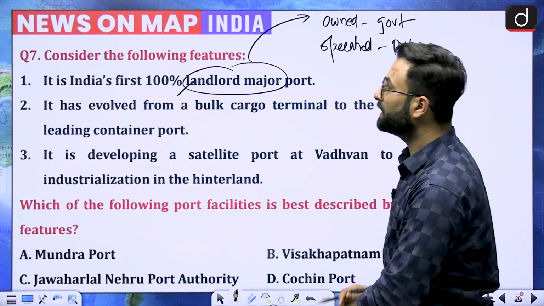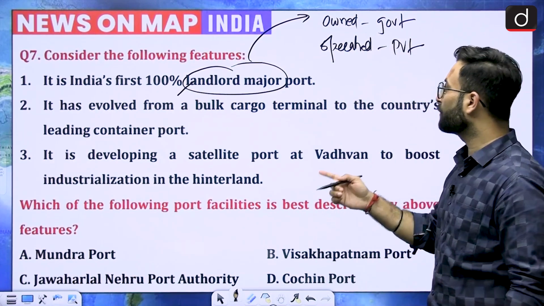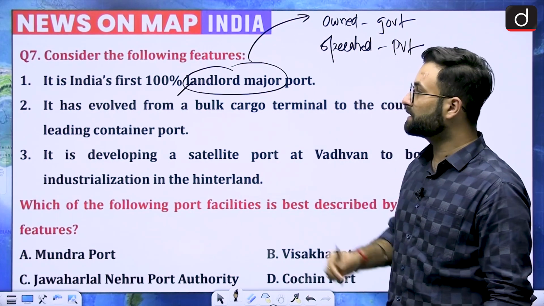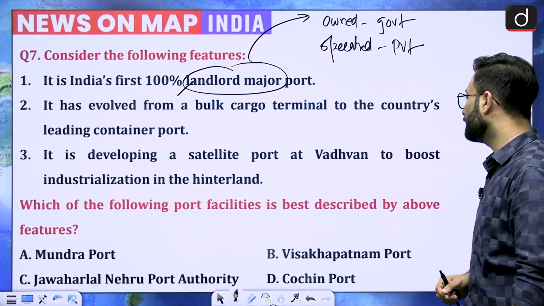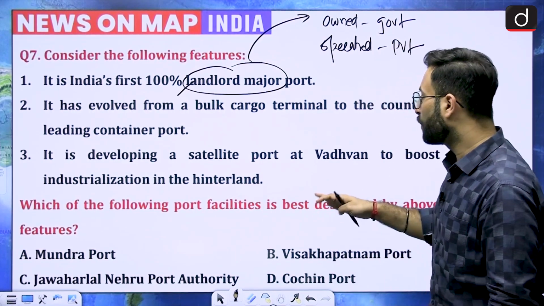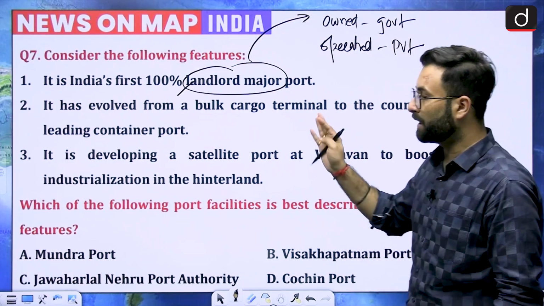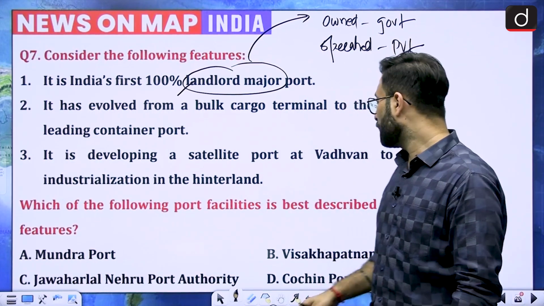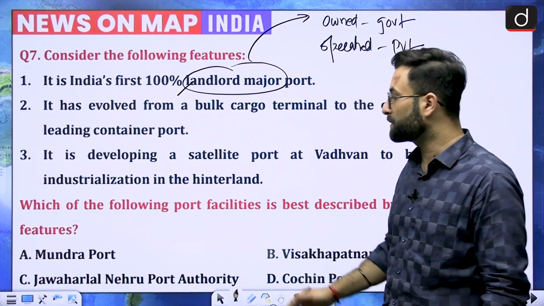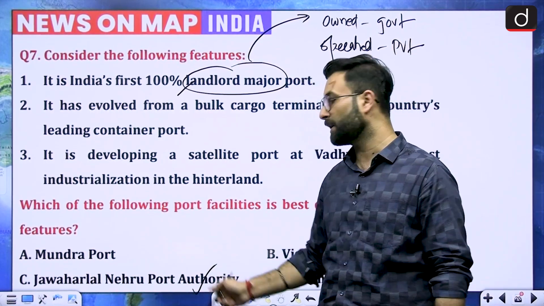Coming to the next one, it has evolved from a bulk cargo terminal to the country's leading container port. Third, it is developing a satellite port at Vadhavan to boost industrialization in the hinterland. Which of the following ports is best described by the features given? Mundra Port, Visakhapatnam Port, Jawaharlal Nehru Port Authority, or D, that is Cochin Port. So option C is your right answer. They are talking about the Jawaharlal Nehru Port Authority.